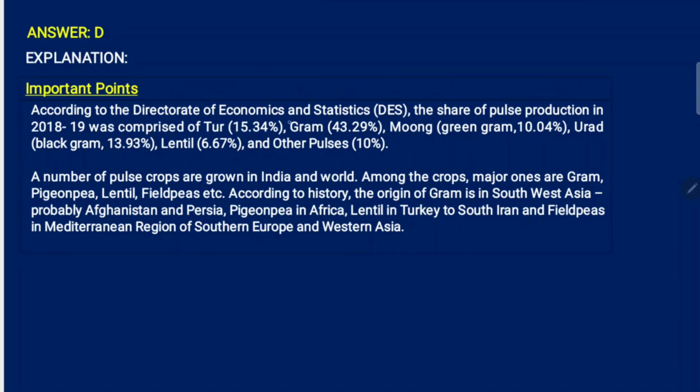According to the Directorate of Economics and Statistics, the share of pulse production comprised tur 15.34, gram 49.29, green gram just 10.04. Urad, black gram and lentil are given. A number of pulse crops are grown in India and the world.